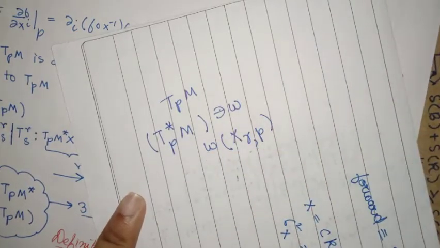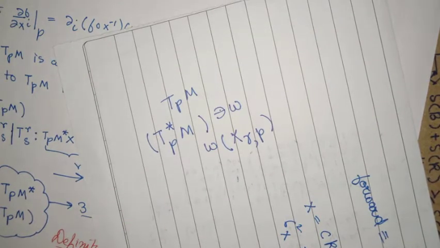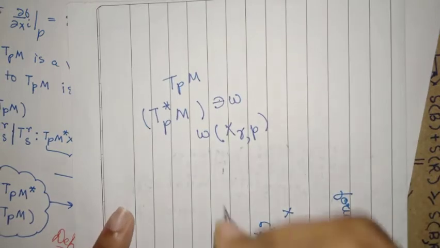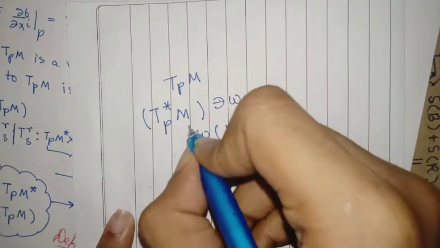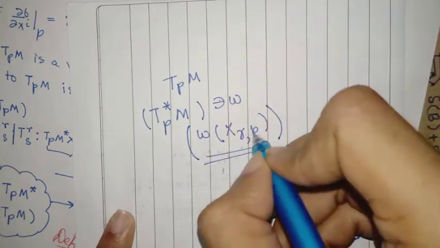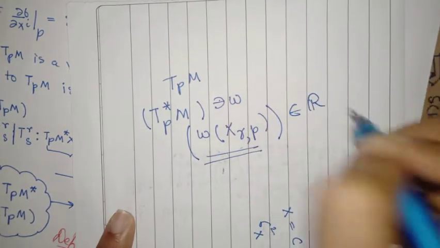But how will it do that? That's a big problem to see. For this we will again use our C infinity(M) function. So this entire thing after the omega eats this thing must belong to R.